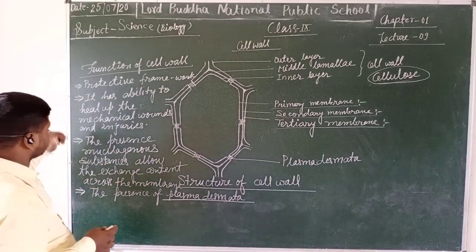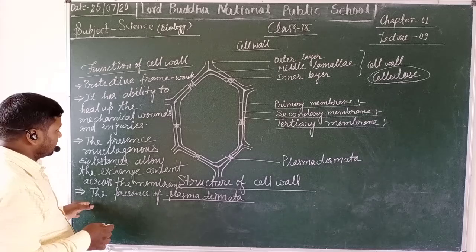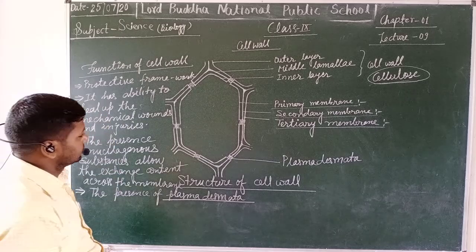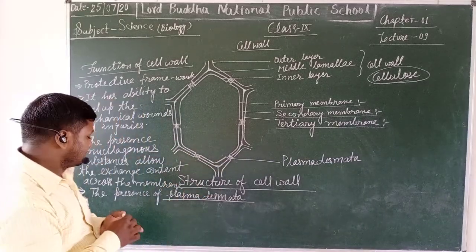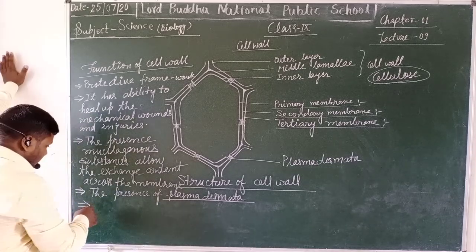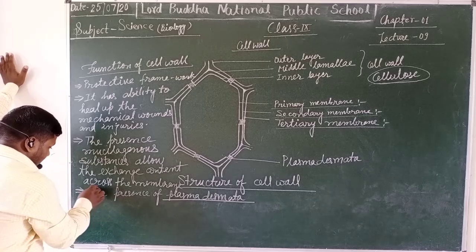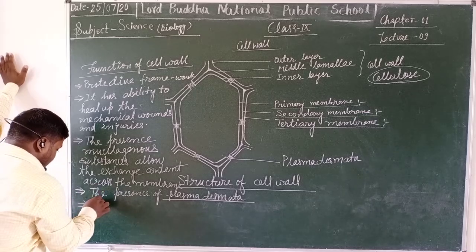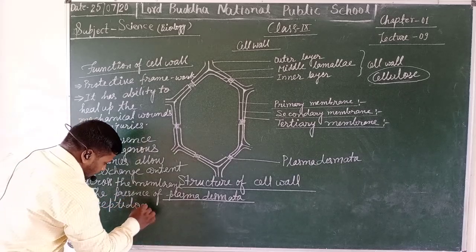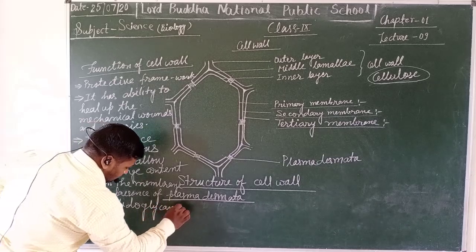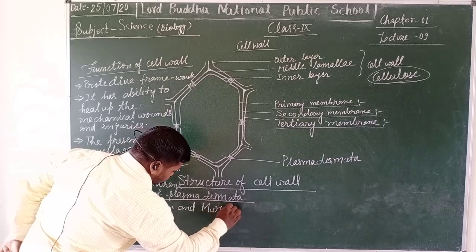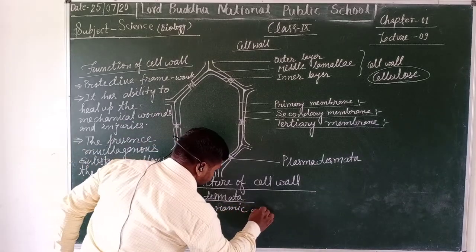Thus, students, these are the basic functions of a cell wall. Besides it, another most important feature of the cell wall in the bacterial cell is the presence of peptidoglycan and muramic acid.